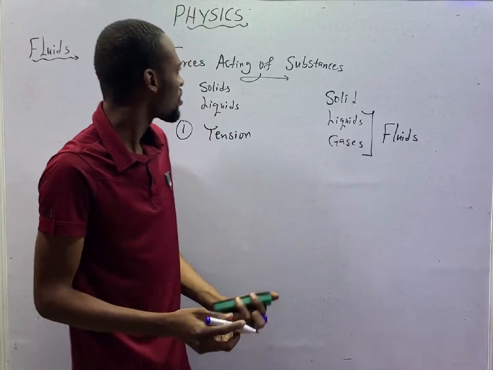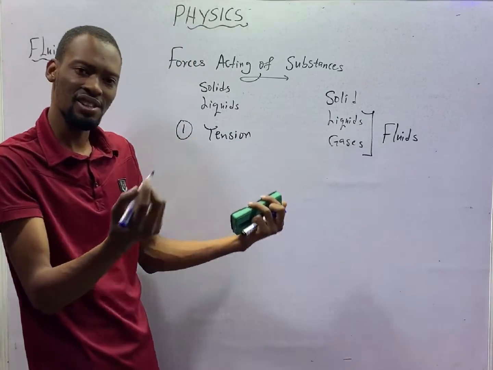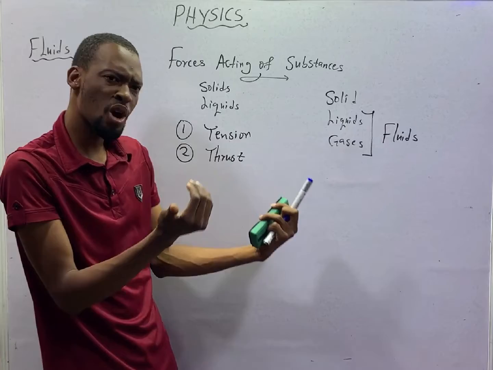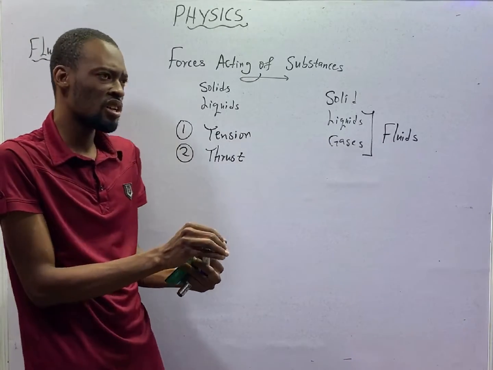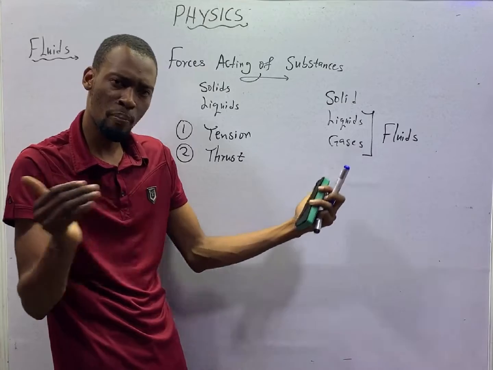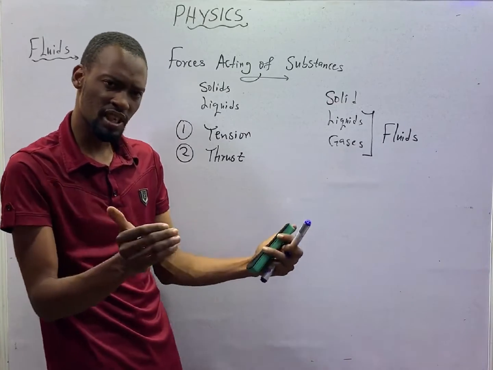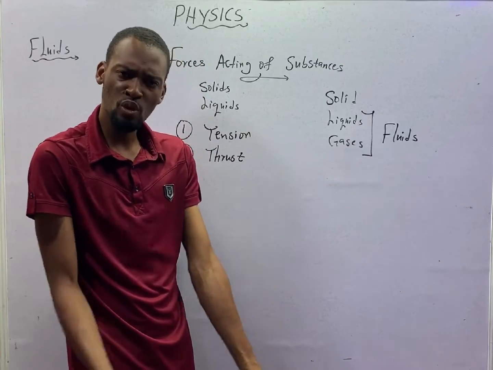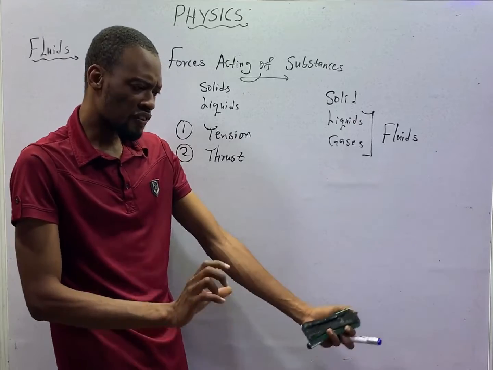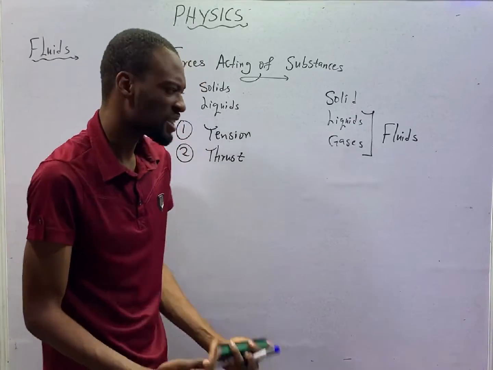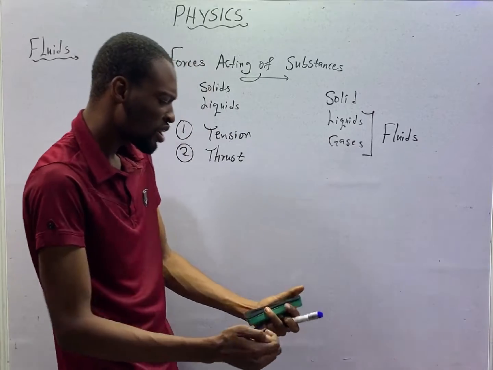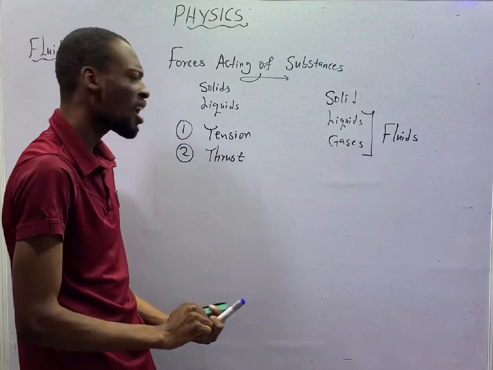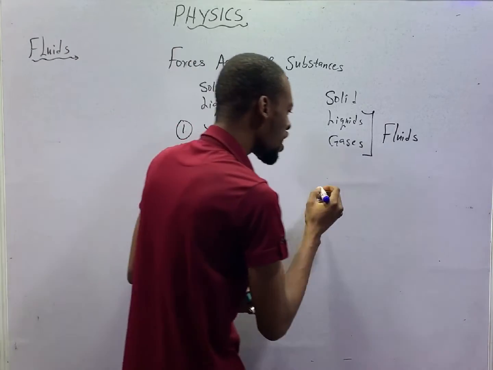The second force acting on substances is thrust. Thrusts are forces exerted when parts of a body or parts of bodies are brought together. Like the force between two of your legs, trying to hold your body together. The force in the legs of tables, that is thrust. As you are pushing a wheelbarrow, you see the force trying to bring two parts together. That is thrust.